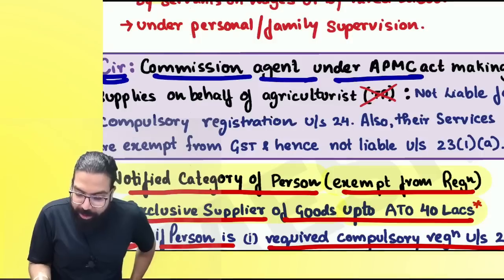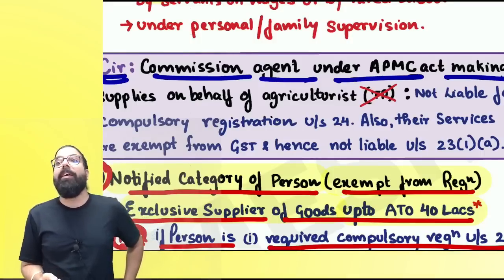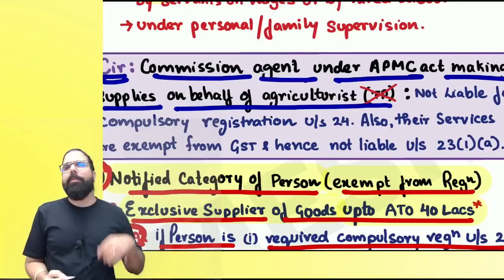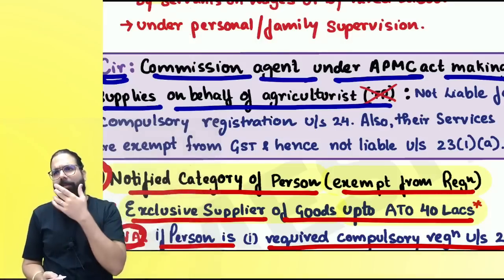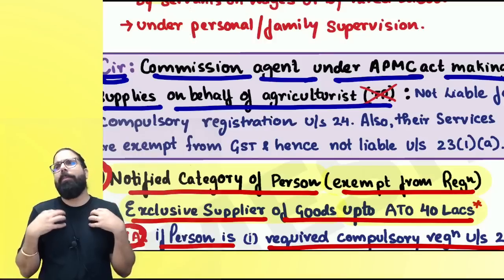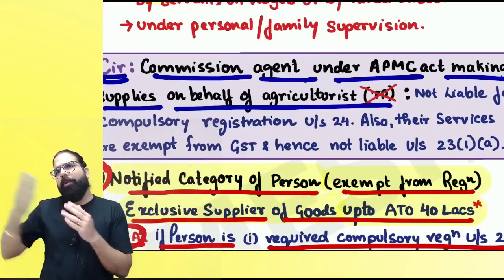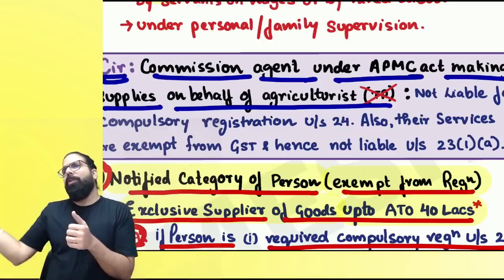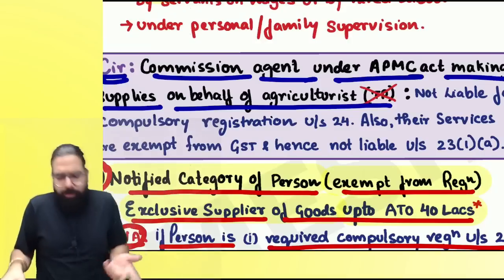Commission agent under APMC Act, supplies on behalf of agriculturist. Okay, everyone. Now listen to me very carefully. We are an Agricultural Produce Marketing Committee agent. We are supplying on behalf of an agriculturist. Do you think the agriculturist is registered? No. Do I have to take compulsory registration? No. That's it.